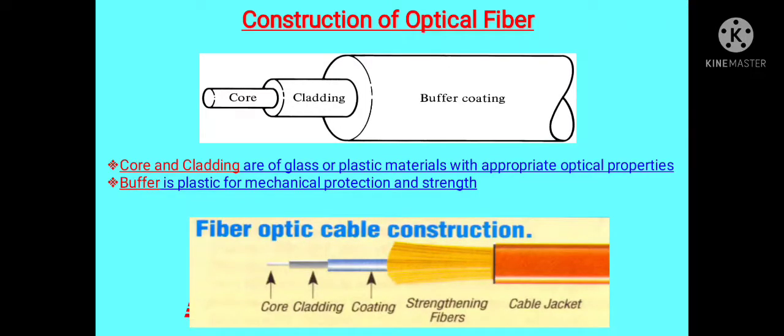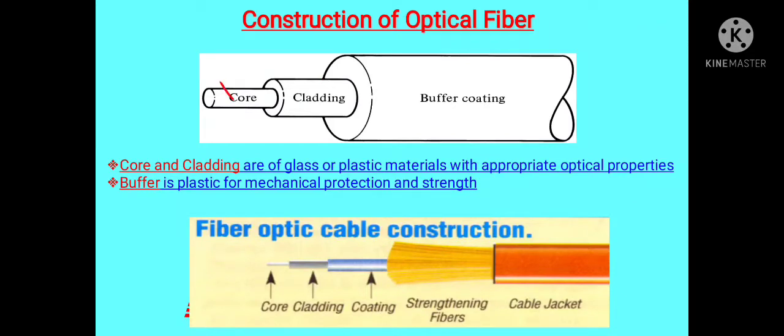The optical fiber consists of these three parts. First is core, second is cladding, and third is buffer coating. The actual information signal passes through this inner part, which is called the core. This core is surrounded by the cladding layer, and again this cladding layer is surrounded by this buffer coating. Out of these three parts, core and cladding are the essential parts, and this third part, the buffer coating, provides mechanical strength and security to this optical fiber.